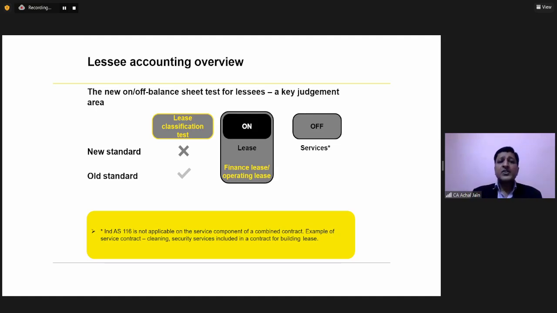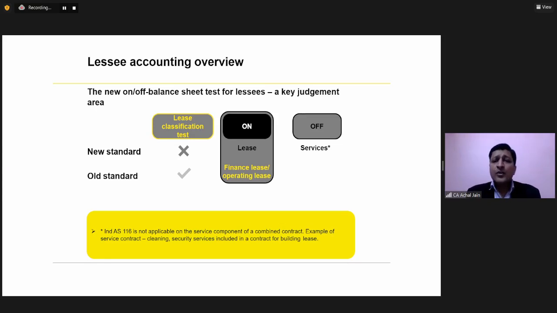Under IND AS 116, for the lessee, this lease classification is not required to be done. Means for the lessee, we will not assess whether the lease is a finance lease or an operating lease. Why?